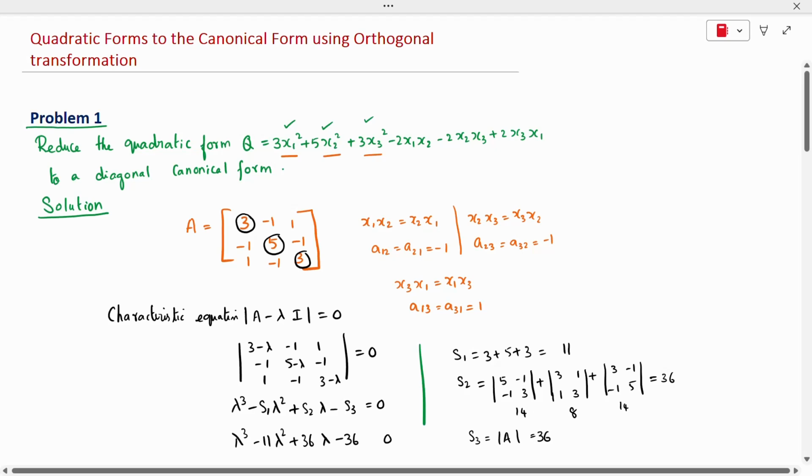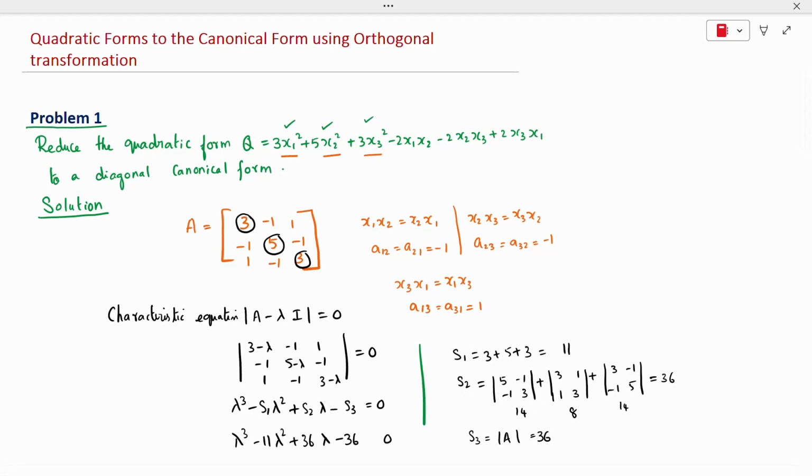Today's topic is quadratic form to canonical form using orthogonal transformation.